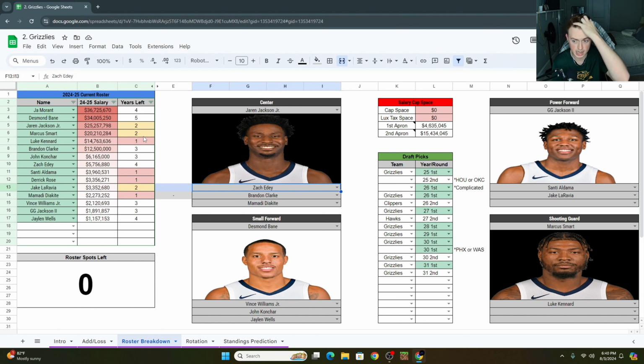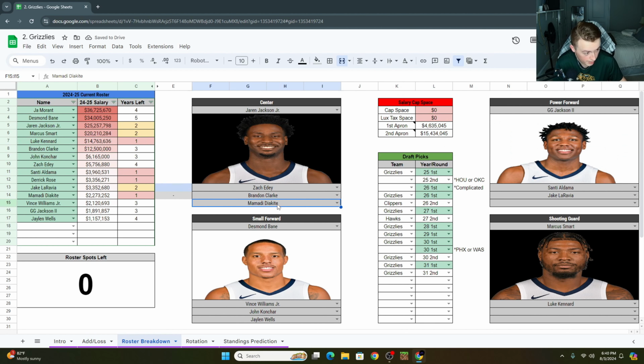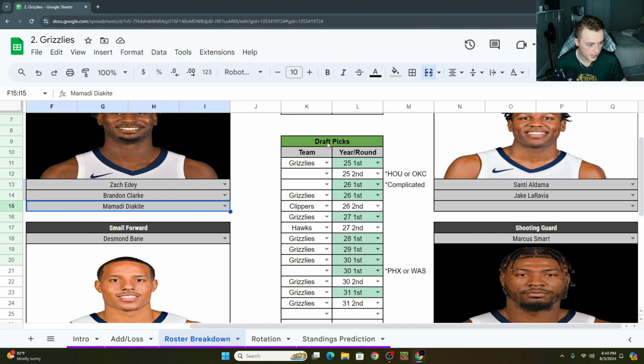He looks like he'd be a pretty solid backup point guard, at least in my evaluation. Maybe he's gone. Maybe you take a Diakite off of here and you throw in a Scottie Pippen Jr., and I'd probably just rather have that on the team than the alternative, but that's just my observation. At the end of the day, if we can then take a look at draft picks and everything, we'll just spend some time highlighting it. Actually, pretty solid draft situation all said and done.